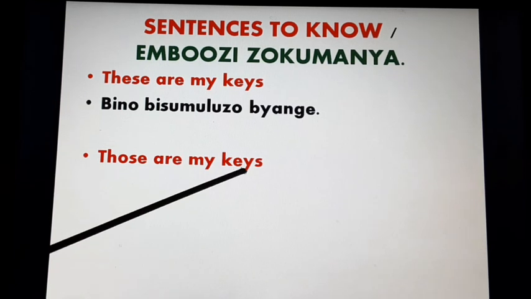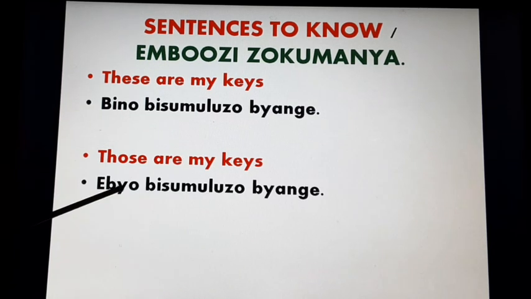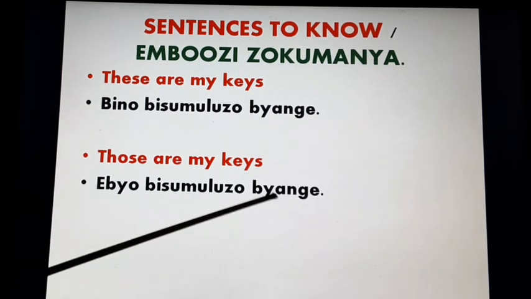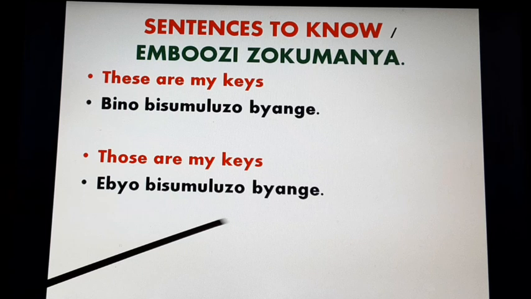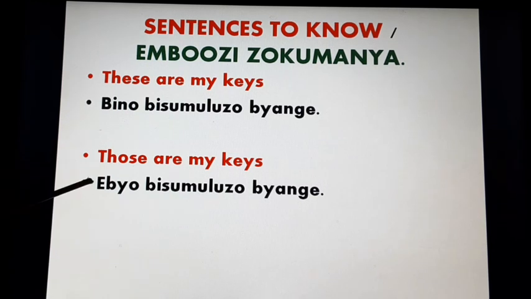Those are my keys. It's going to be ebyo bisumuluzo byange. Ebyo because you are not close to them. Here we use ebyo bisumuluzo byange because toli kumpi nabyo. That's why tugamba those are my keys. Ebyo bisumuluzo byange. Okay, hope you've noted the difference between these are and those are. Okay, let's proceed.